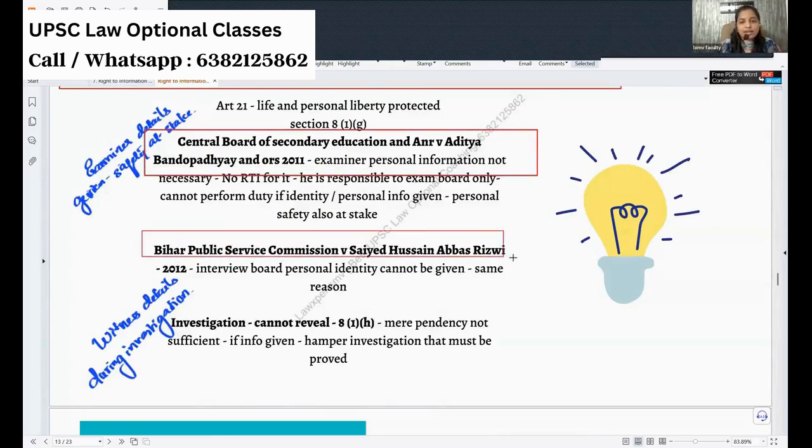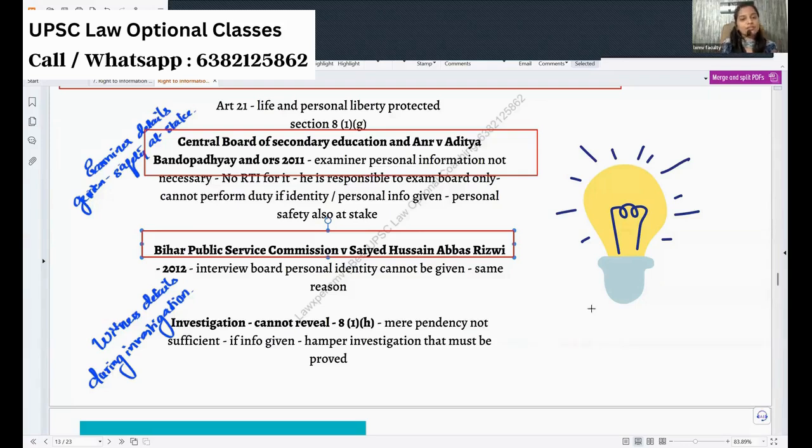In these case laws, what happened? They asked for information regarding the evaluators of an examination. Actually, it is the Bihar Public Service examination, and also some other examination, where they filed an RTI and asked who are going to be the evaluators. If the evaluators' names are given out, what can happen? People can go and coerce the person. That's what is given in the case law itself.